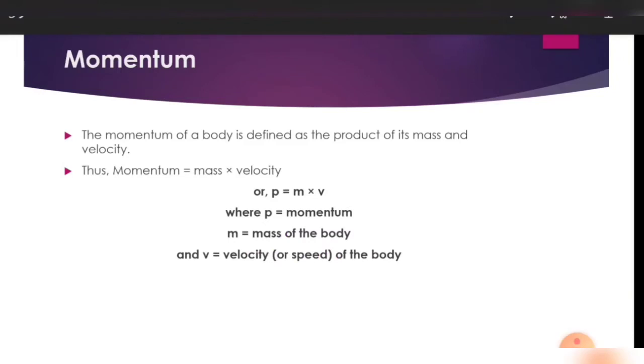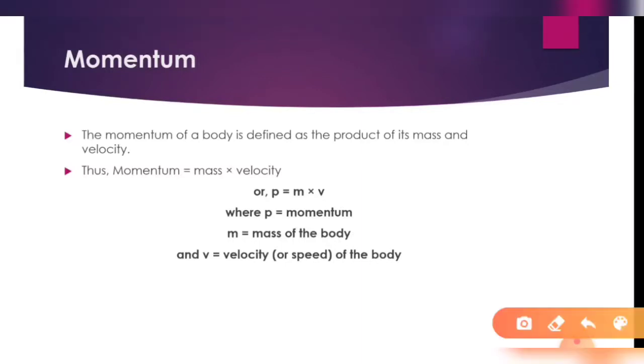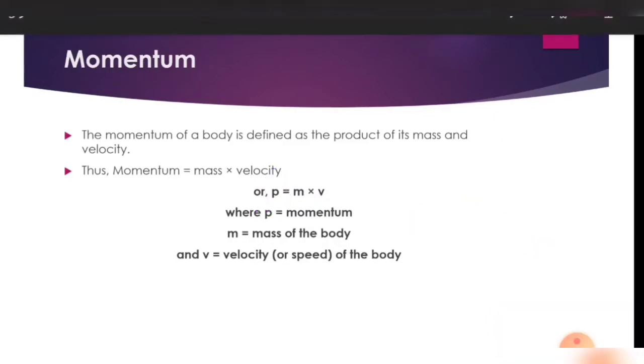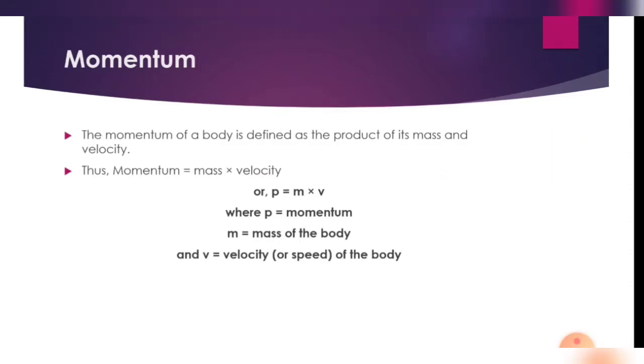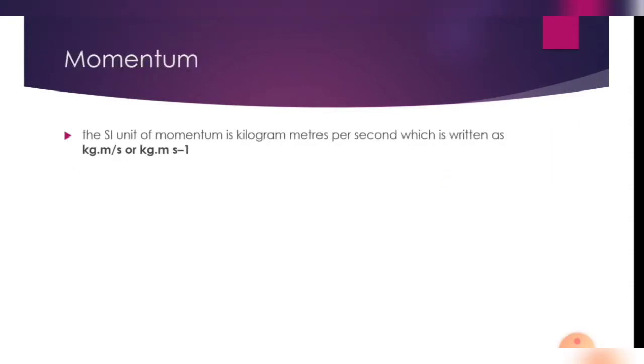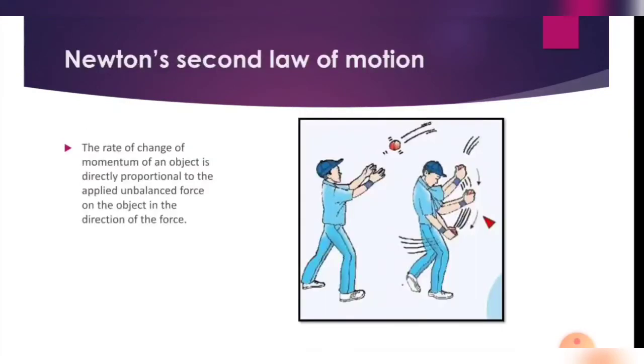Momentum of a body is the quantity of matter contained in a body when it is moving. So momentum is equal to mass into velocity, where we denote momentum by small p, mass by small m, and velocity by v. So the final formula for momentum will be p = mv. Again, the SI unit is kg meter per second, which I have already told you.